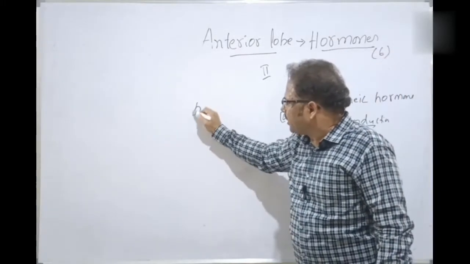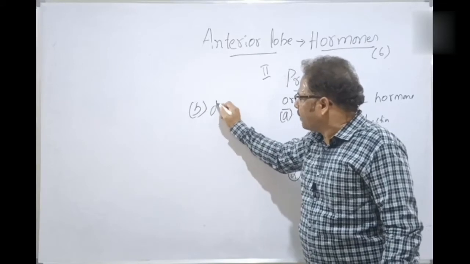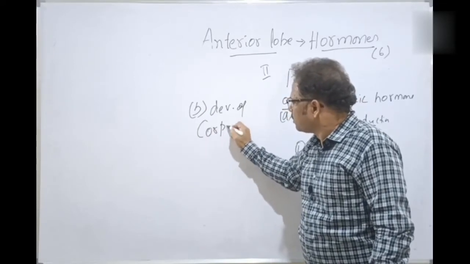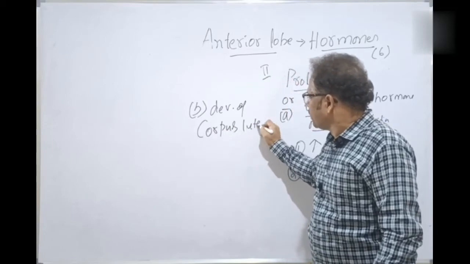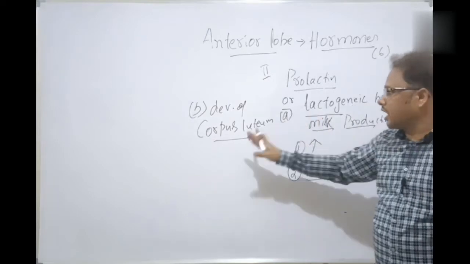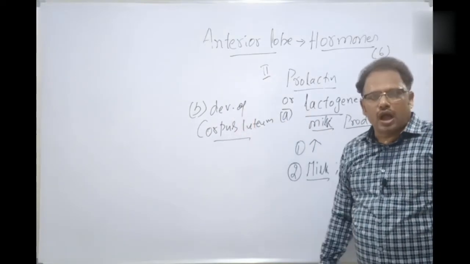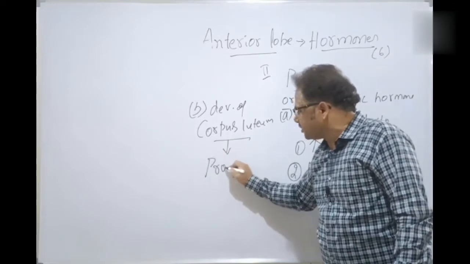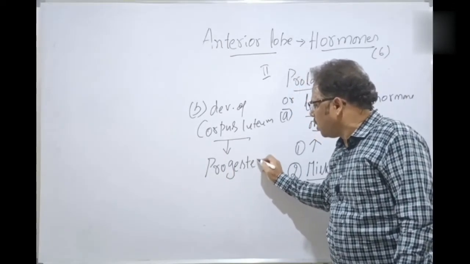Prolactin is also responsible for the development of the corpus luteum. Along with other hormones, prolactin also grows the corpus luteum. And the corpus luteum releases a very important hormone called progesterone.